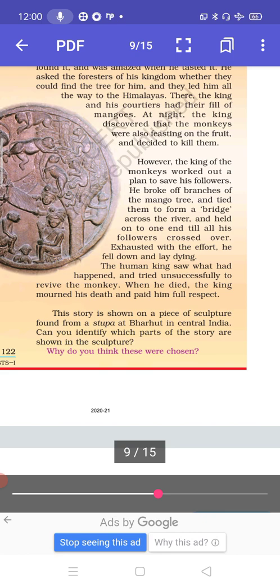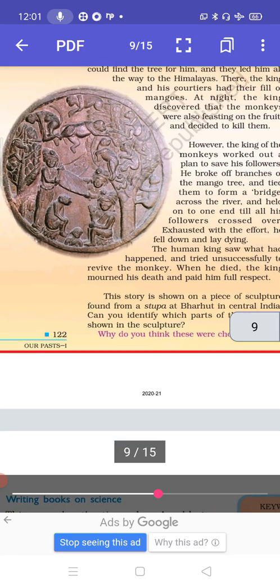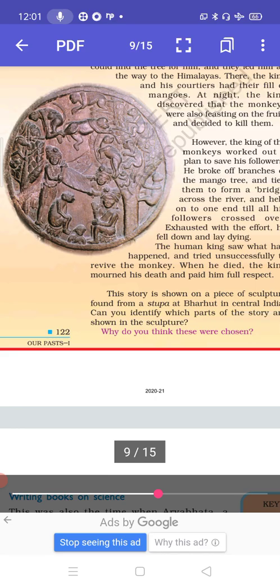When he died, the king mourned his death and paid him full respect. So when the monkey died, he felt sad, and he paid full respect to the dead monkey. This story is shown on a piece of sculpture found from a stupa at Bharuch in central India. Can you identify which part of the story is shown in the sculpture? So you can obviously see which part of the story has been depicted.